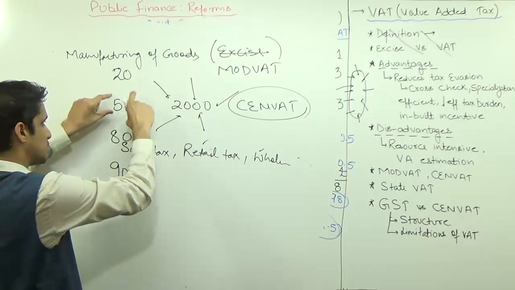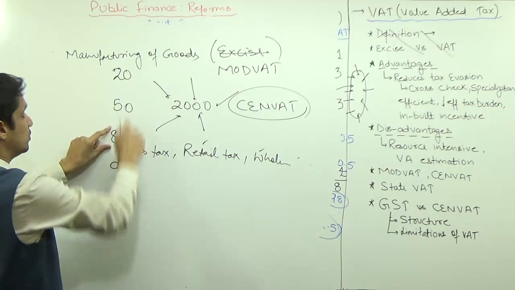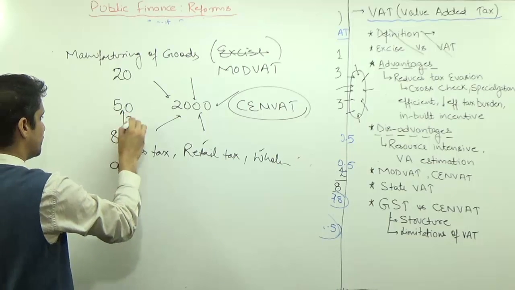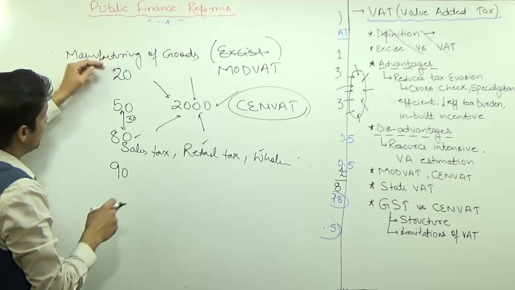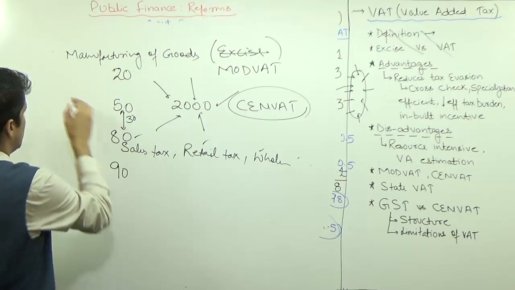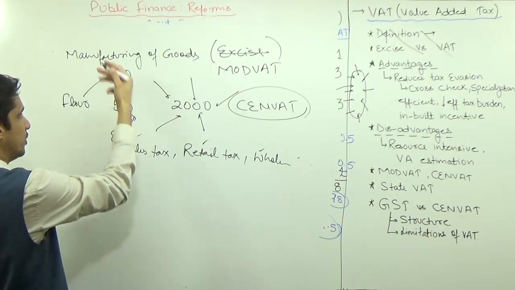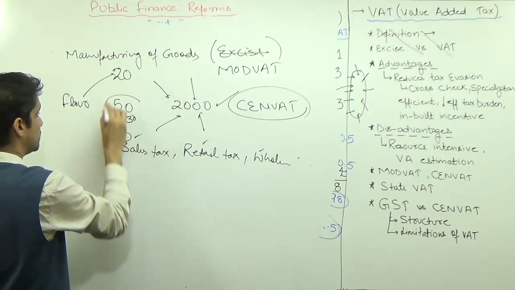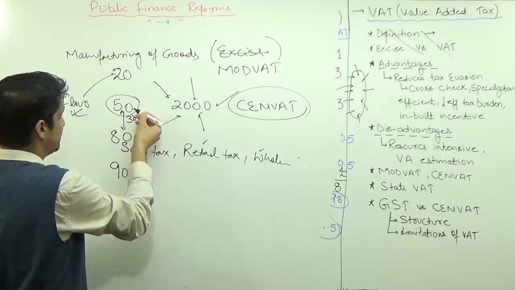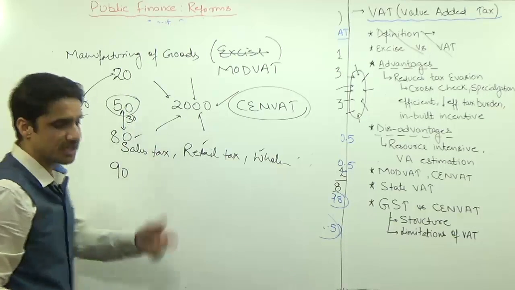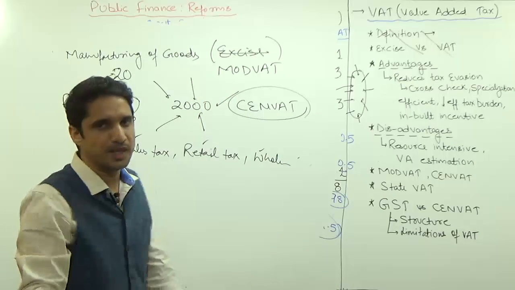You have already paid on this 50 rupees, but still at the next stage you have to pay on this 50 as well as 30 new, rather than paying only on the value addition. So this is known as a tax on tax. On this 20 rupees you have already paid, but when you have created a new item, that is known as floor, for 20 rupees of this floor you have already paid the tax, but still because it is a different item, again you have to pay the excise duty on this 50 rupees. So this tax on tax, cascading of taxes, double taxation, was one other major problem of the excise duty.